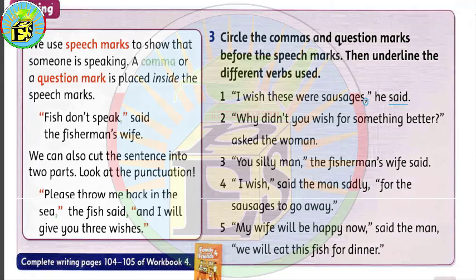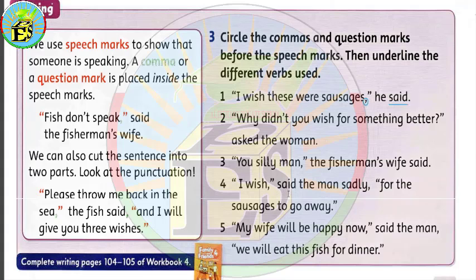So I would like you to focus on this example. "I wish," we have this between speech marks and we have a comma here, so please put a circle. Said the man sadly, so this has been said by the fisherman, "for the sausages to go away." Underline the verb said.